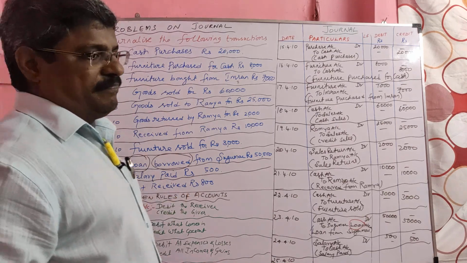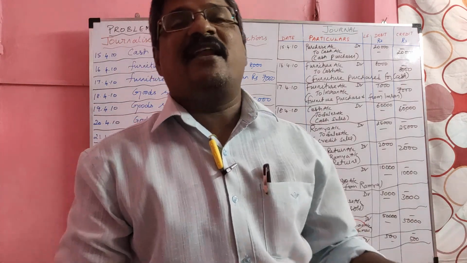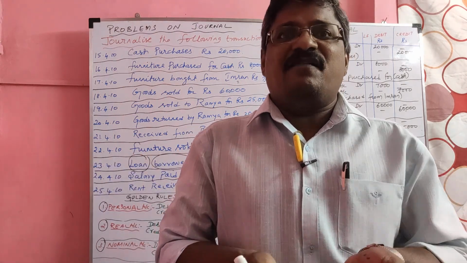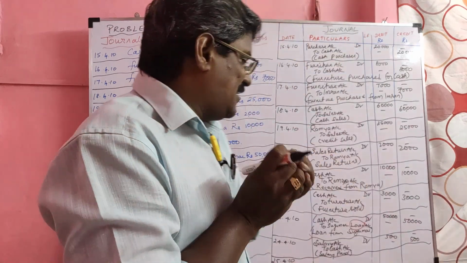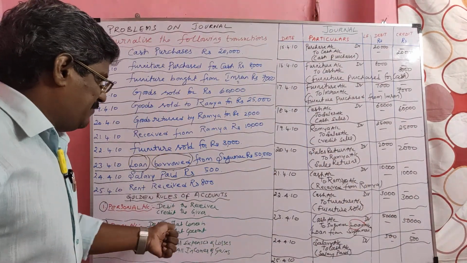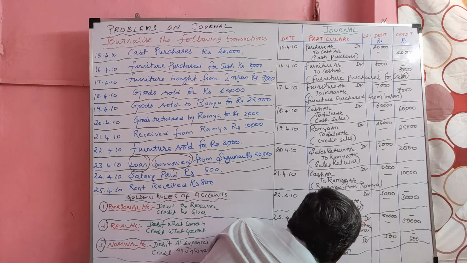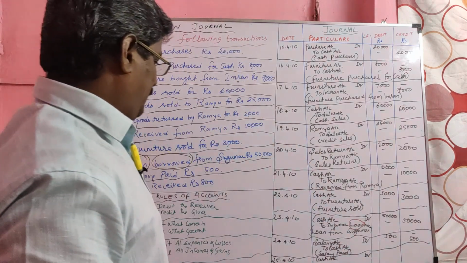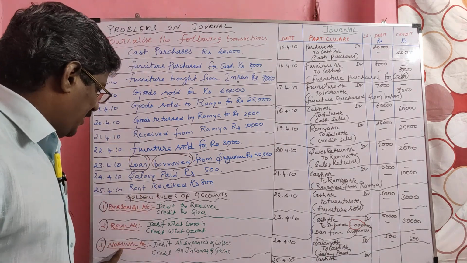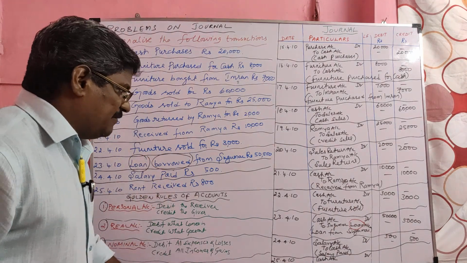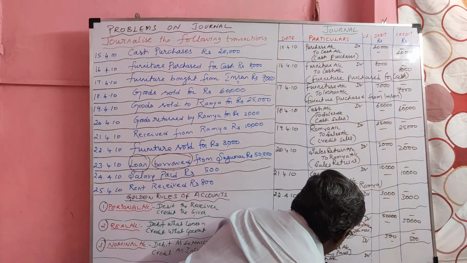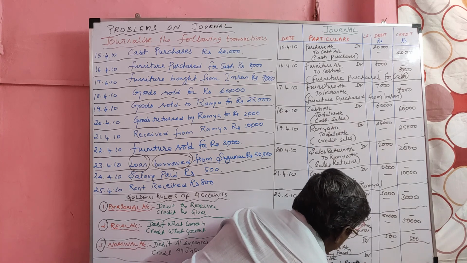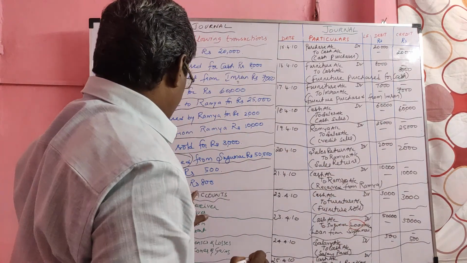Rent received. We cannot receive the rent. We can receive only cash. So when we receive rent, first we will receive what? Cash. So cash is coming in. Cash is a real account. Debit what comes in. So cash account debtor. Then rent received is a nominal account. Since it is an income, it should be credited to rent received. The value of transaction.